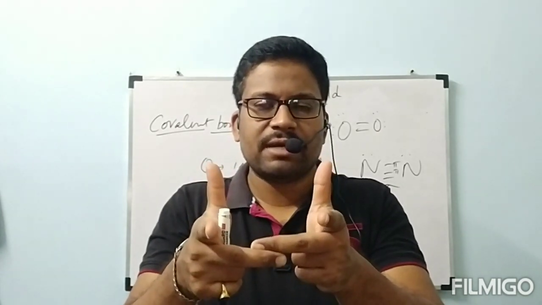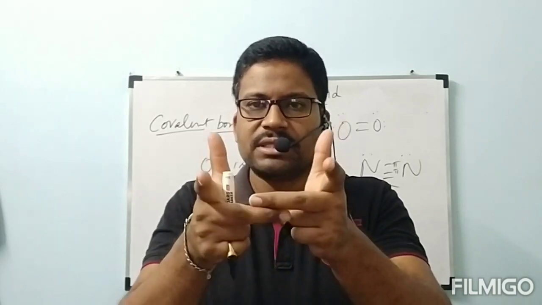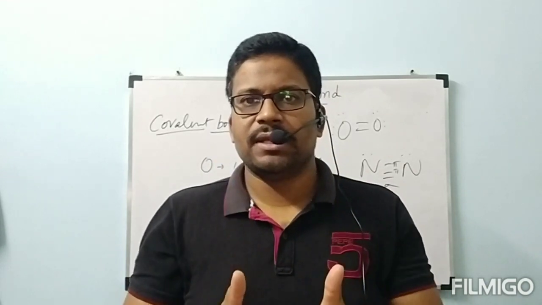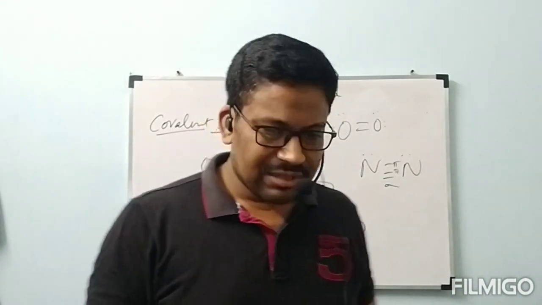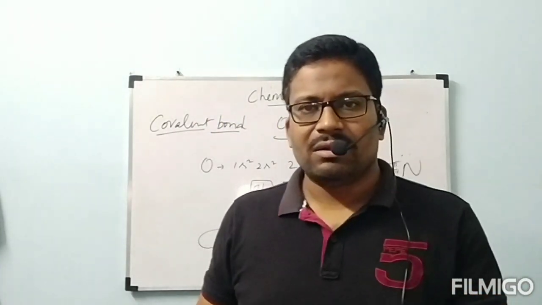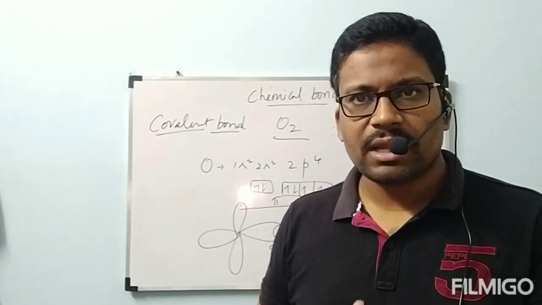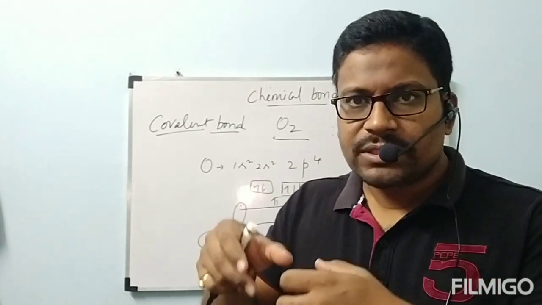They will be forming one sidewise overlapping, which is called pi bond. Then nitrogen has one sigma bond, one pi bond in plane. One pi bond will be above the plane. That is about formation of nitrogen N2 molecule. By this way, in what way covalent bond is formed, formation of single bond, double bond, everything we came to know. But actual problem will be started here.